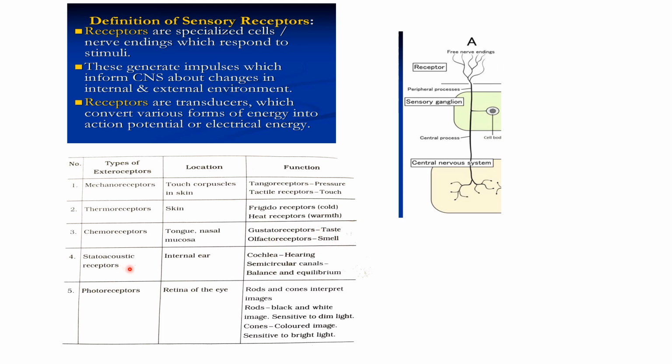Then there are phonoreceptors, which are used for auditory sensation and are present in the inner ear, which helps in hearing. And photoreceptors, which are in the retina of the eyes, containing cones and rods, which help in interpreting the image.